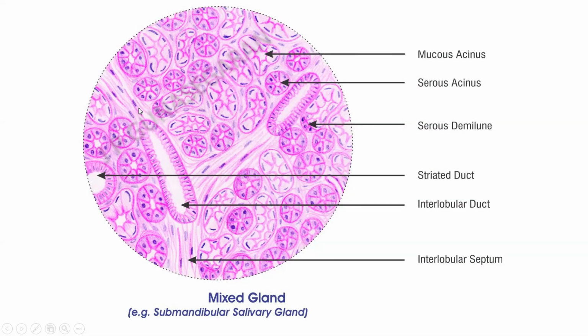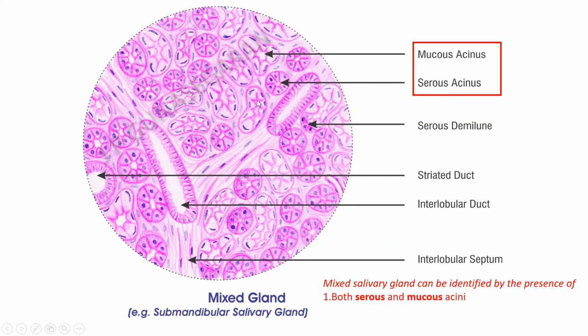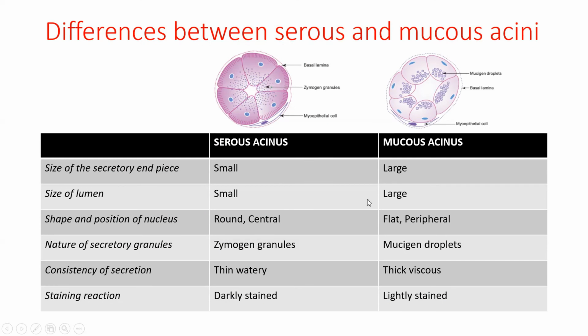This is a H&E drawing of mixed gland, example submandibular salivary gland, which can be identified by the presence of lightly stained mucous acini and darkly stained serous acini, and the duct system is moderately developed. And this is a table showing the differences between serous and mucous acini. We have already seen these differences in the earlier slides, so I am not going to enumerate the differences, and you can just have a look at the table to show the differences.